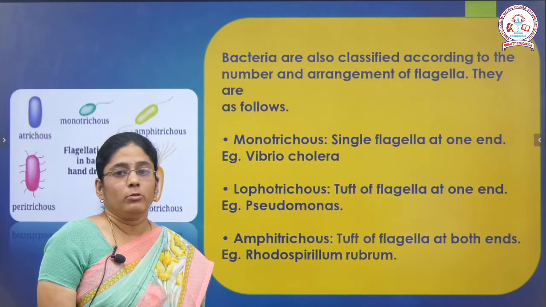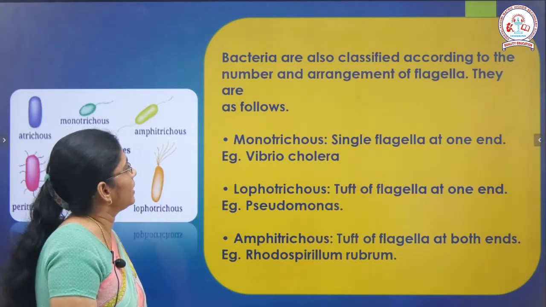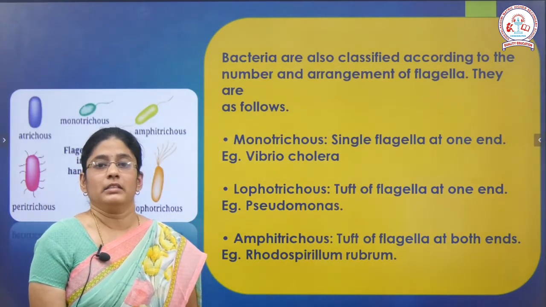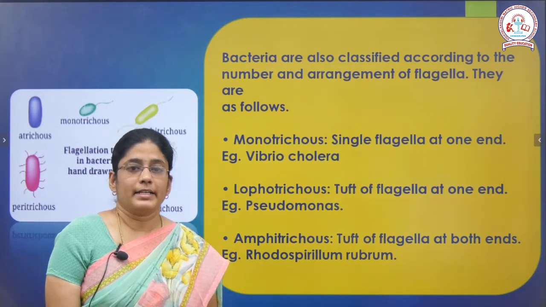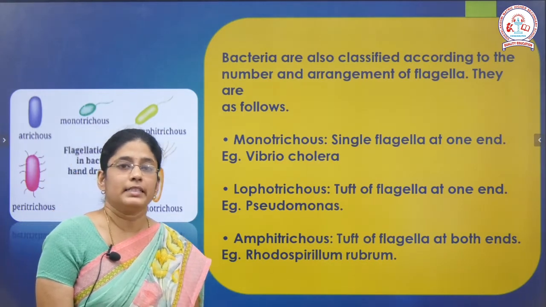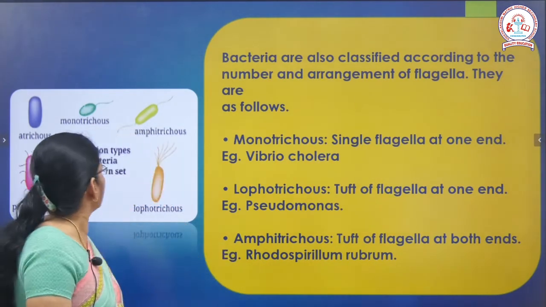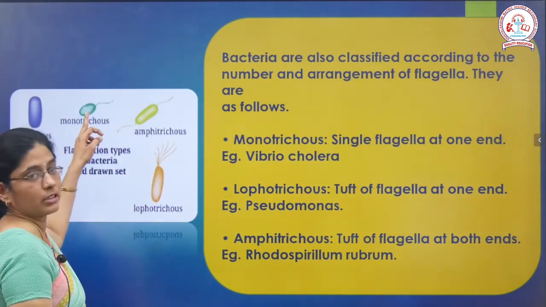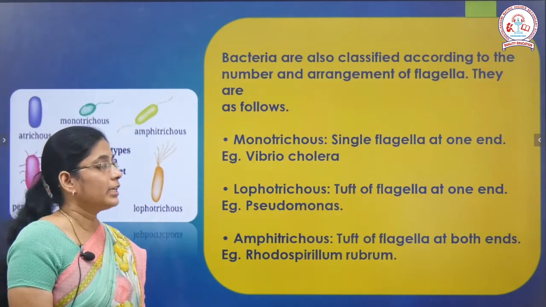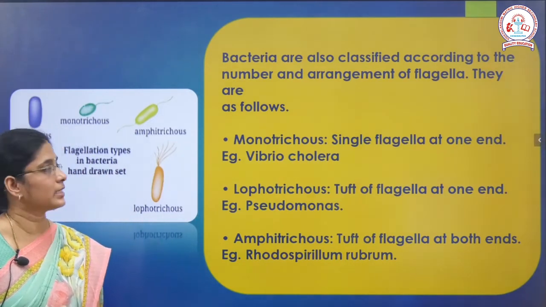Next we are going to classify the bacteria based on the number and arrangement of flagella. It can be classified as monotrichous, lophotrichous, amphitrichous, peritrichous, and atrichous. Monotrichous means having a single flagellum at one end. So here is the structure. This is monotrichous. The bacterium will have only one flagellum. Example is Vibrio cholerae. And lophotrichous having tuft of flagella at one end.